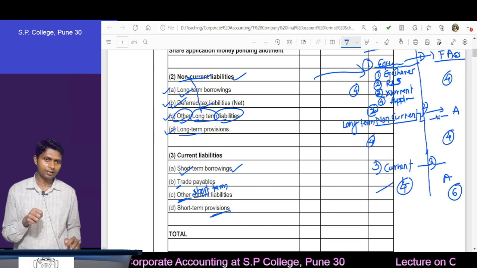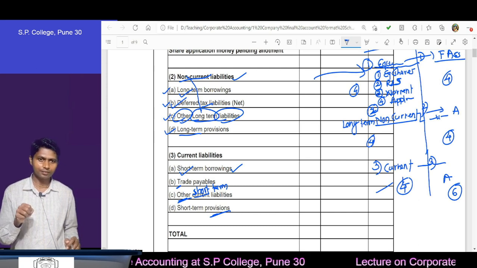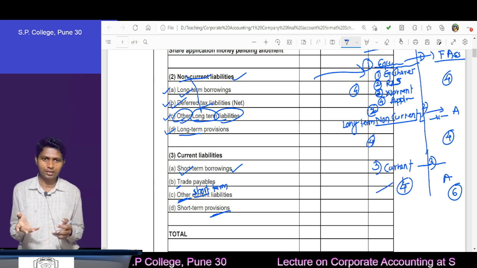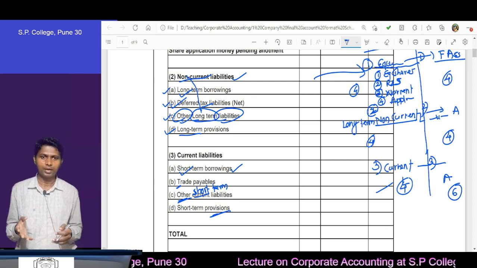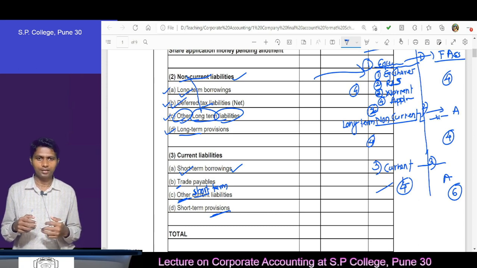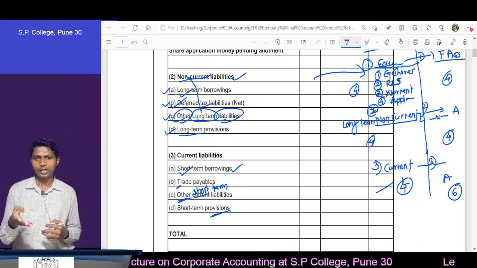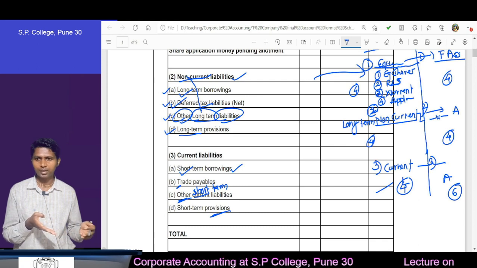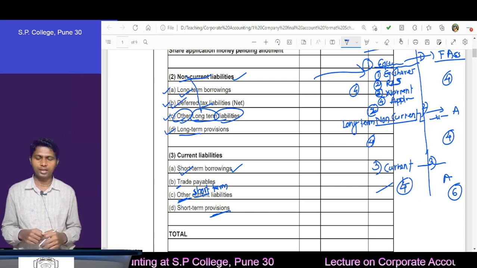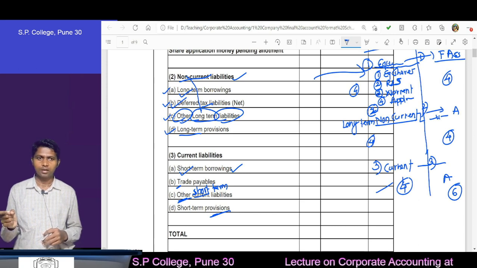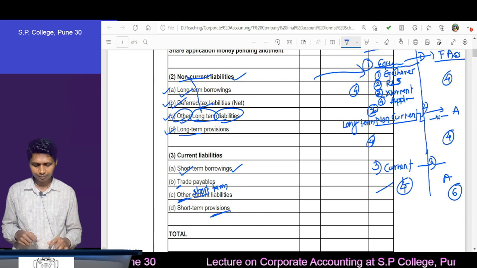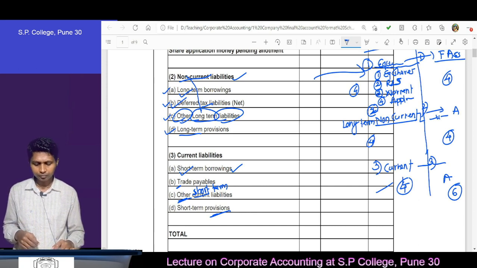Assume that you have taken that for your personal gain. You are not the theft of money, but assume that you have taken that, and then because of that you will get the warrant, share warrant money, and finally share application money received against share warrant, and then next, share application money pending for allotment, that you know.